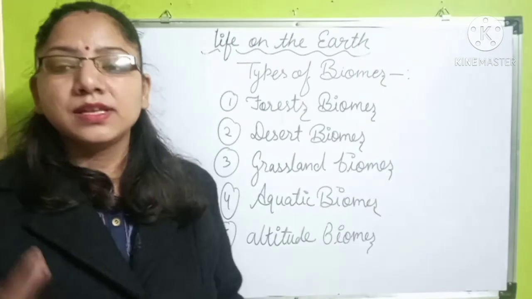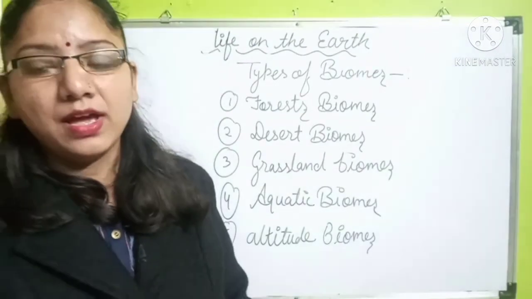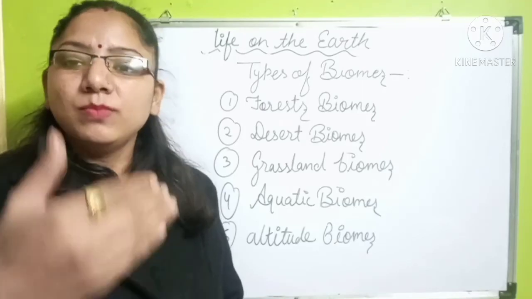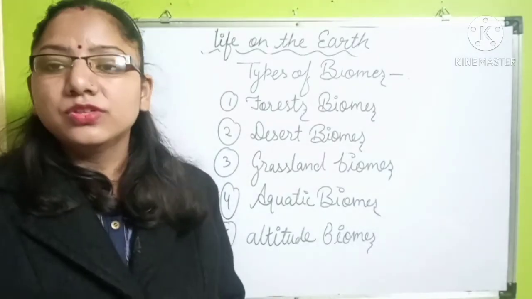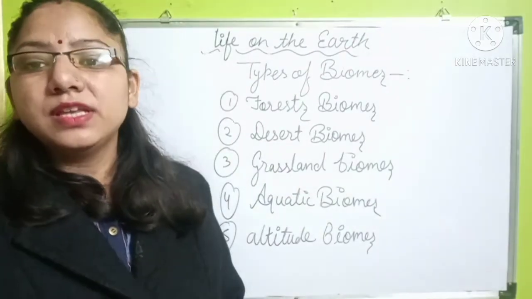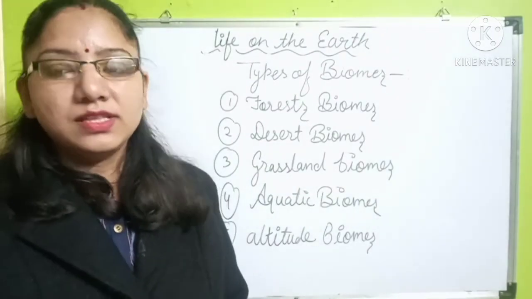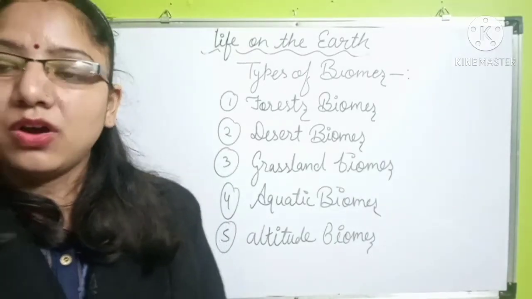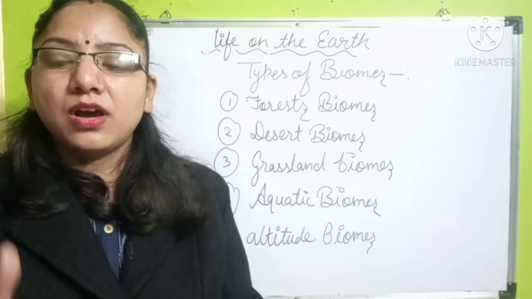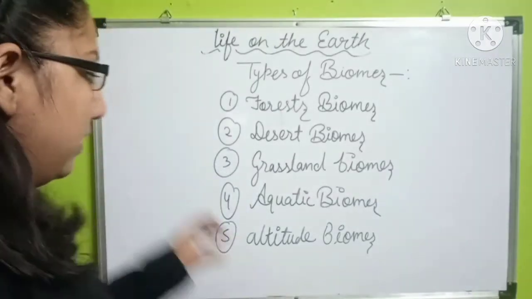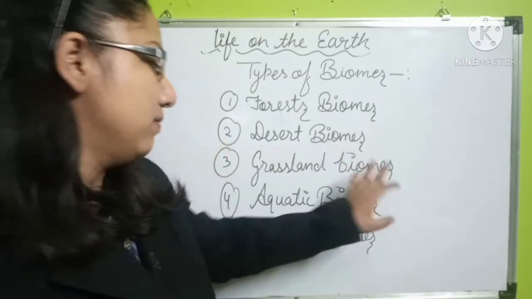Many areas in the world, like the savannas, the tundras, and many types of areas, do not have very tall vegetation. These areas, especially used as pastures for animals, are known as the grassland biomes. The environment of the grassland biome always has very mild temperatures. So that is what we are going to study in the grassland biomes.